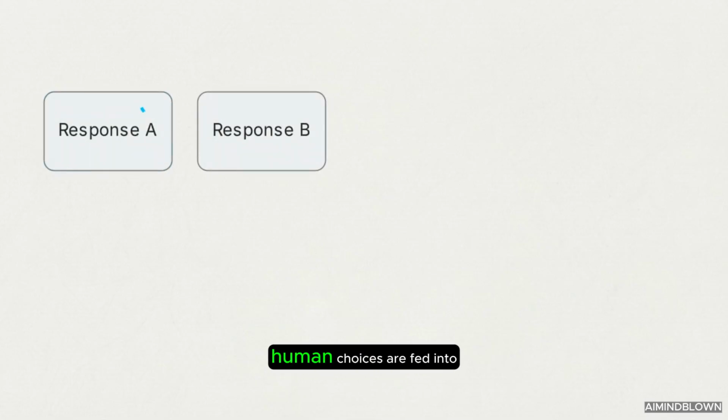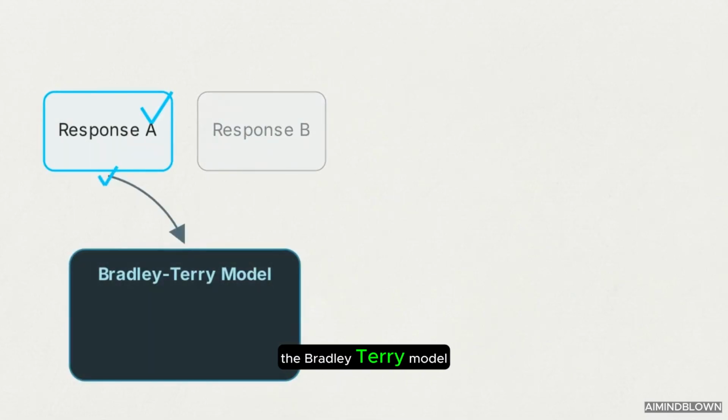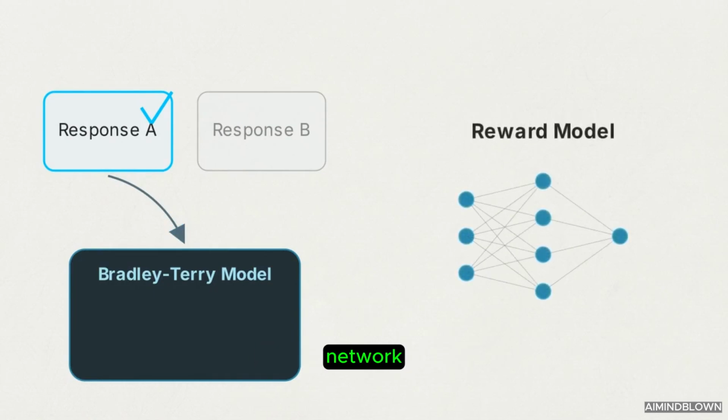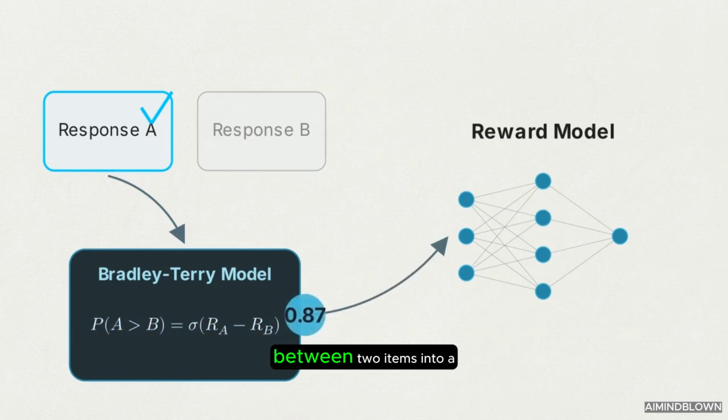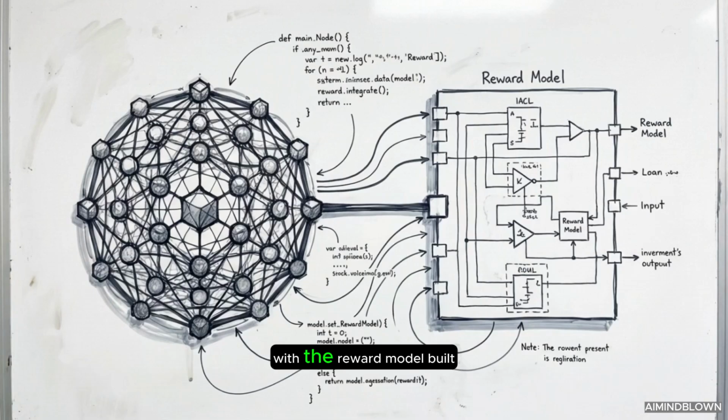Here, these binary human choices are fed into the Bradley-Terry model to train a completely separate network known as a reward model. The Bradley-Terry model is a probability formula that converts binary win-loss comparisons between two items into a single ranked numerical score. With the reward model built, the main LLM's weights are updated using proximal policy optimization.